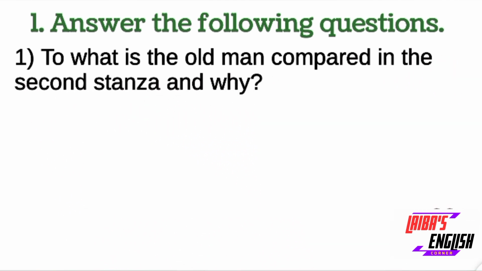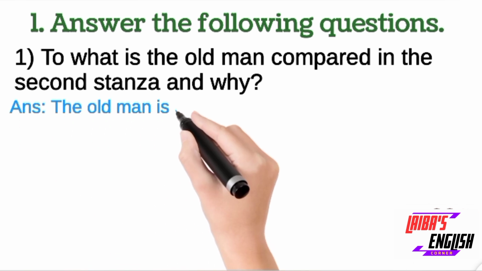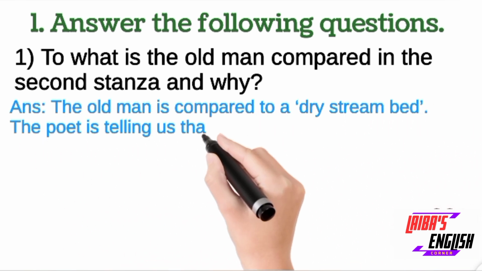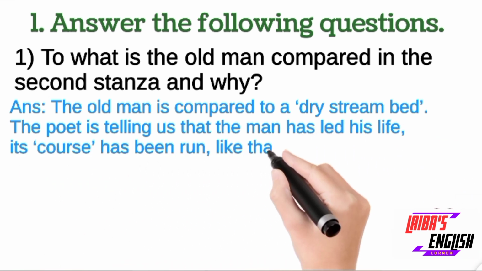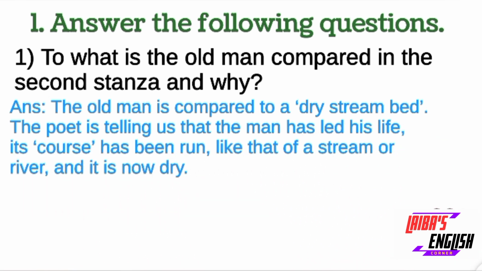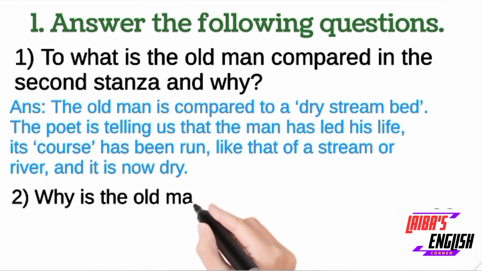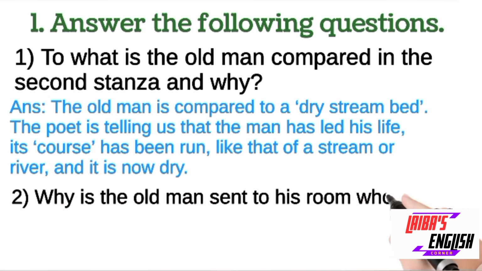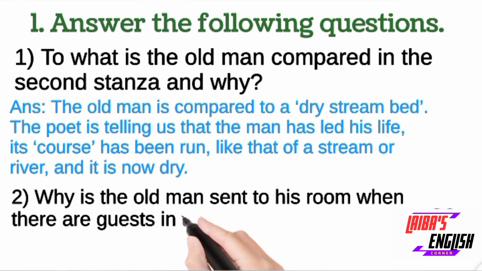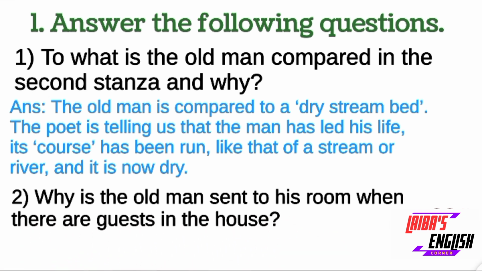First question is, to what is the old man compared in the second stanza and why? The answer is, the old man is compared to a dry stream bed. The poet is telling us that the man has led his life, of course, like that of a stream or river, and now it is dry because he was not treated well by his own children.